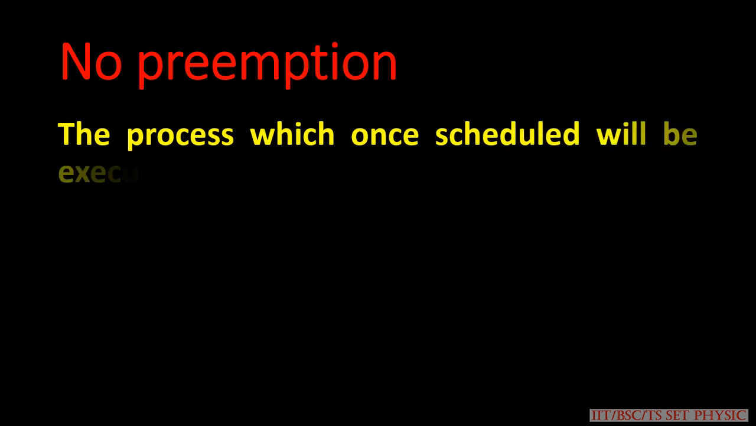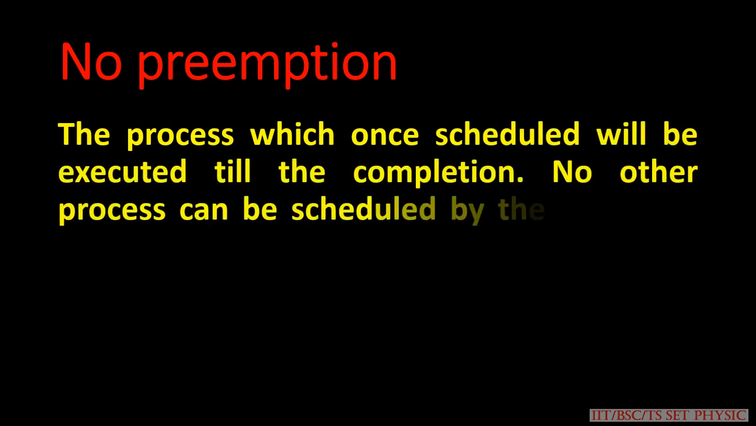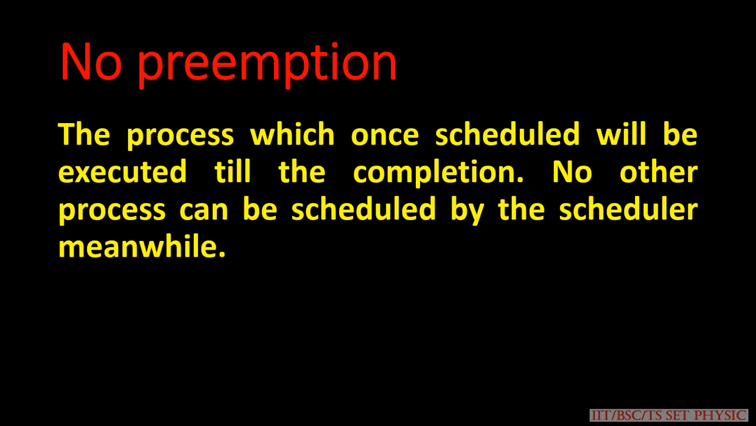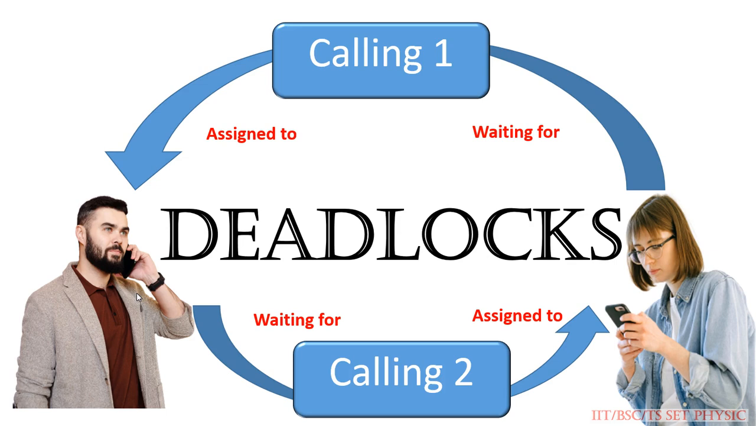And next one, no preemption. No preemption means the process which is scheduled will be executed till completion. No other process can be scheduled by the scheduler. Once again, the process which is once scheduled will be executed till completion, and no other process can be scheduled by the scheduler. That means in the general example, process 1 and process 2 take the waiting or assigned work.